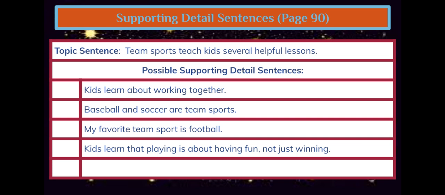Let's look at number 2. Our topic sentence is, team sports teach kids several helpful lessons. Listen as I read the choices for details that would support this topic. Kids learn about working together. Is this related to the topic?